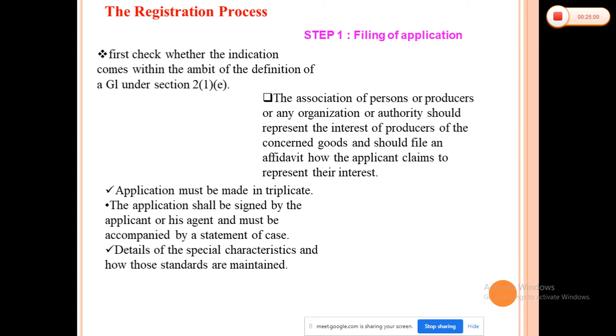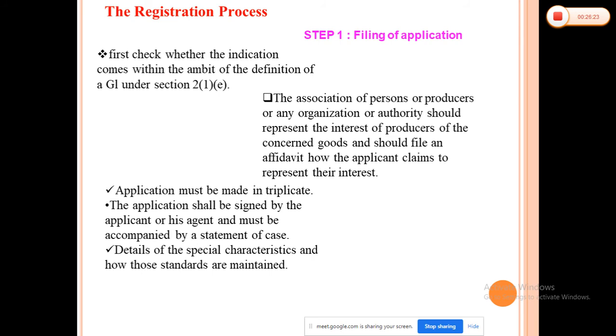Also, you have to provide three certified copies of the map of the regions to which the GI is related. Suppose I have to take the permissions or register in the Konkan region. Then, under the Konkan region, for the area where you are going to cultivate or produce that particular product, you have to give three copies of the maps of that particular region.